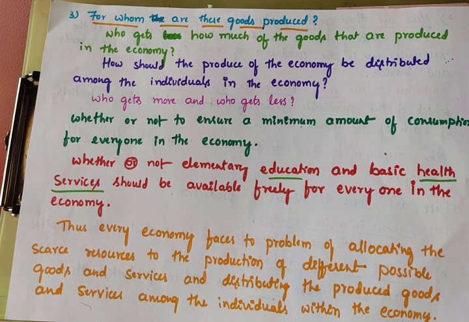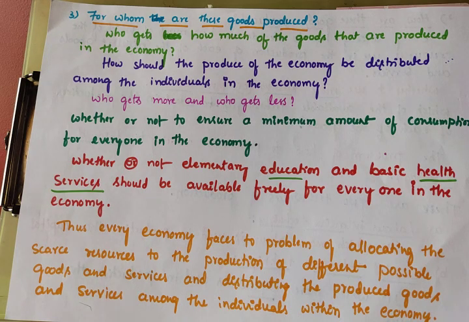What to produce means whether to produce agricultural goods or industrial goods, food, clothing, housing, or luxury goods, whether resources are utilized for education and health or for building military services, whether to have more of basic education or higher education, whether more consumption goods or investment goods. This is very important in the problem of what to produce.